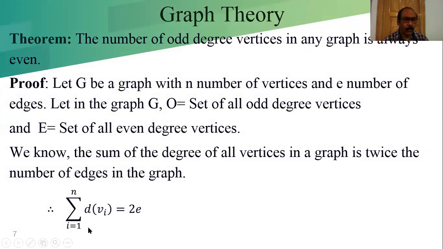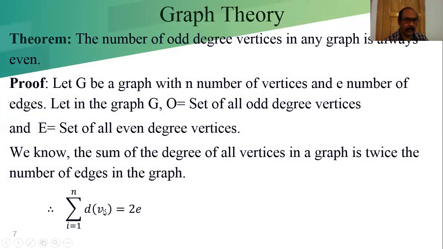Now we can break it into two parts, one containing the odd degree vertices and another containing the even degree vertices. The right hand side is twice e because the graph has e number of edges.